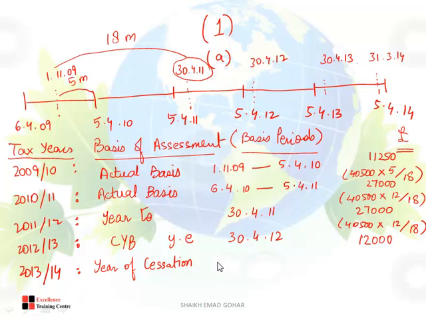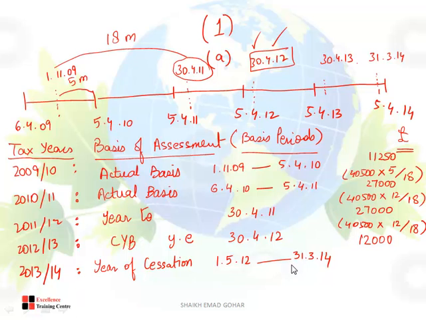Can you tell me? I have done the working till here, if you remember. Year ended 30th of April 2012. After this, I have not done any working. So, what is the next date after this date? 1st of May 2012. So, you will start from here, 1st of May 2012. Anything not yet taxed, from this date till which date? Till the end of the business, which is 31st of March 2014. This is called year of cessation. Anything not yet taxed.